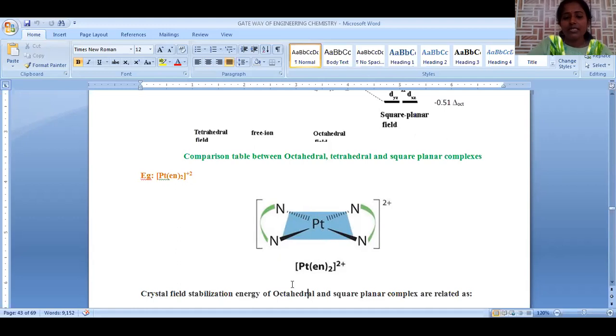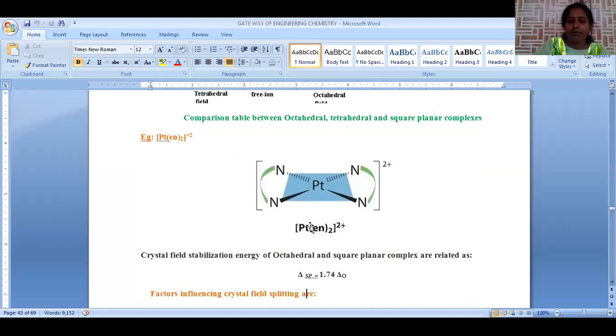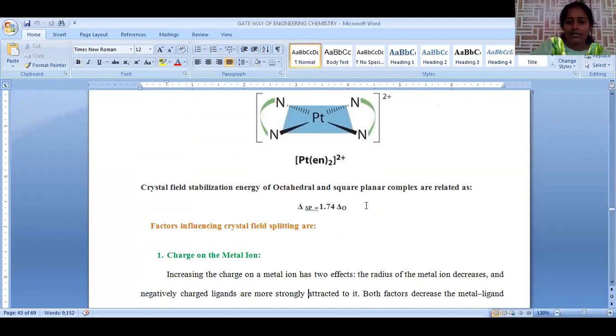This is a simple example of a square planar complex. Within the plane, these four ligands are lying. So this platinum complex is the ethylenediamine platinum 2+ complex. And here is the